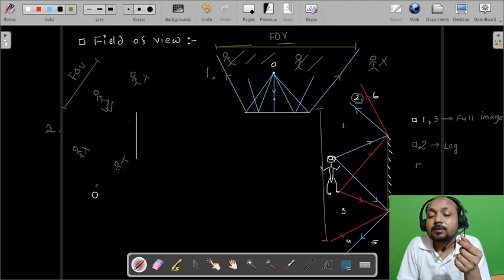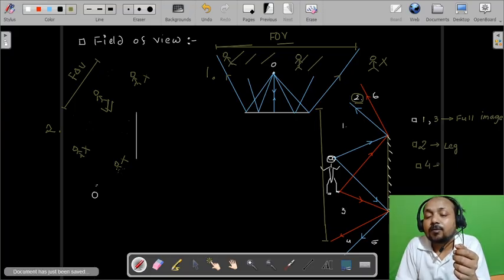Similarly, after 2, here it is 4. Same case for 4, he is beyond that reflected ray which is coming from the toe, and within that reflected ray which is coming from the head. So he will be able to see the head only.